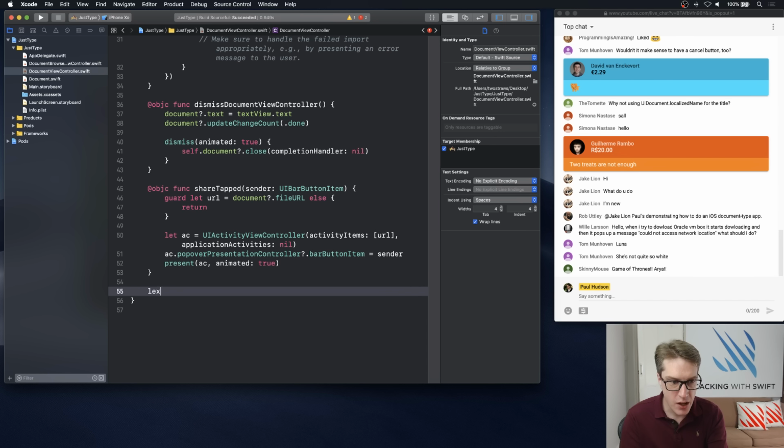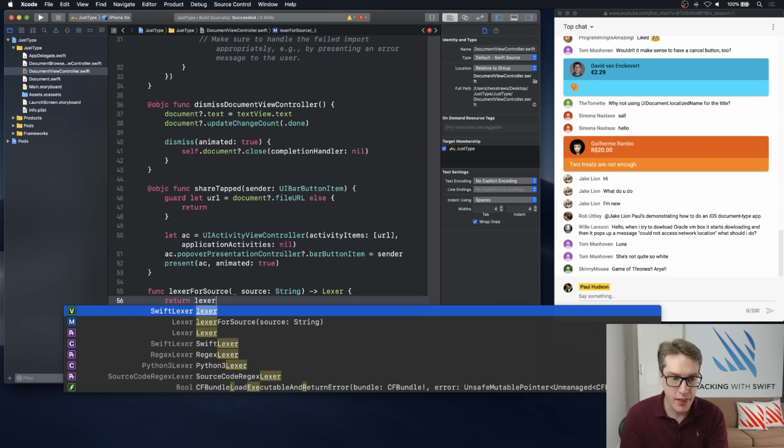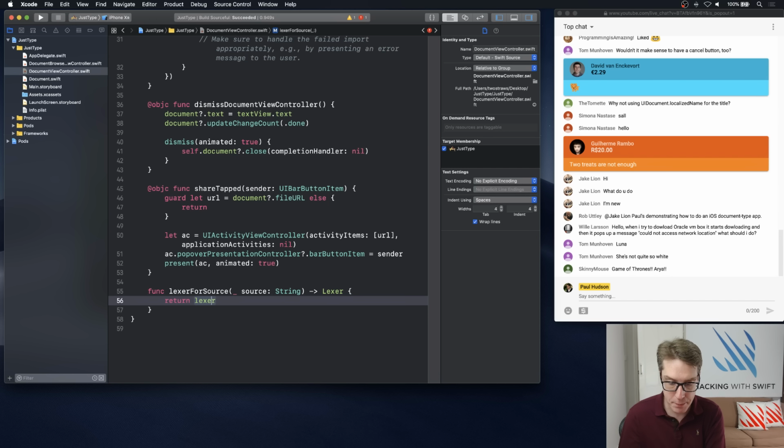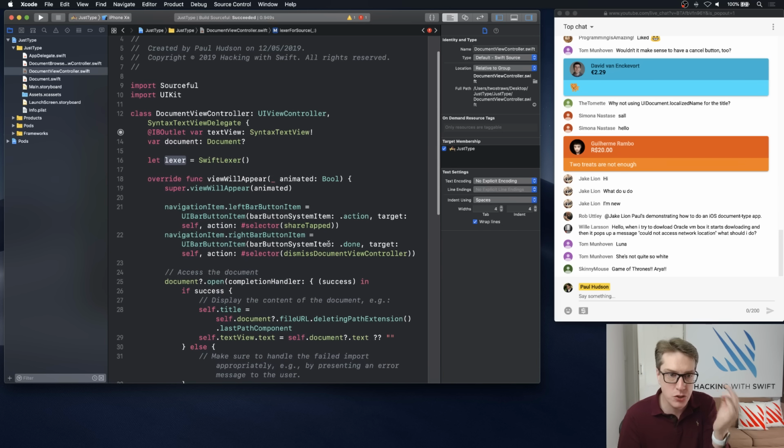It'll ask us lexer for source. Here's a string. What lexer should handle that? And of course, you might scan it here and say, oh, that looks like Swift to me, and return a Swift lexer or a Python lexer, whatever you want to. I'll return our lexer. That's our Swift lexer, like that. And now, what will happen is, when the source code changes, it'll pass to the lexer, it'll go through and whiz through and say, oh, that's a variable, that's a number, that's a string, whatever, and highlight it as it needs to. To make that actually hang together, we want to say two more things though.